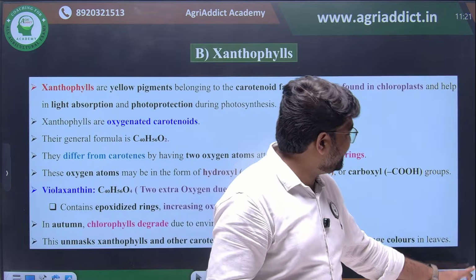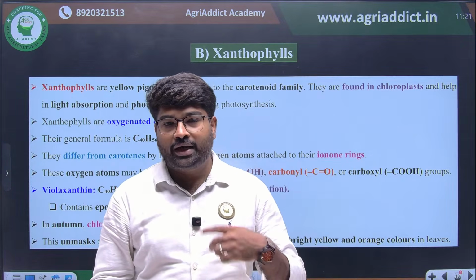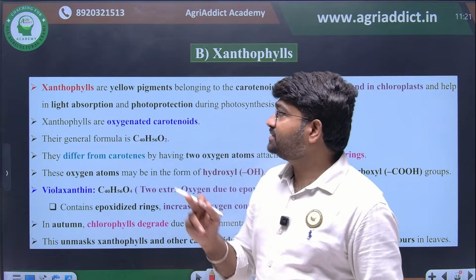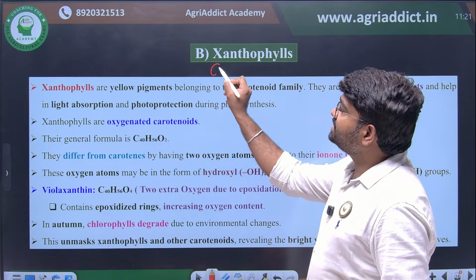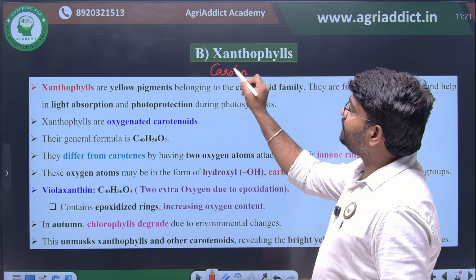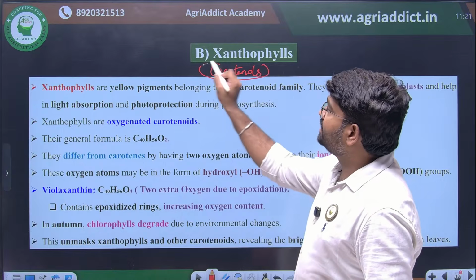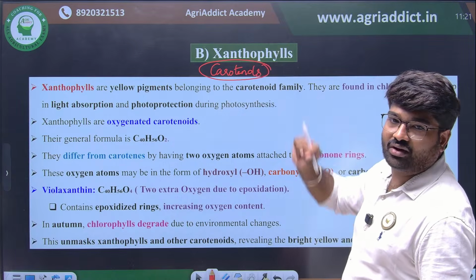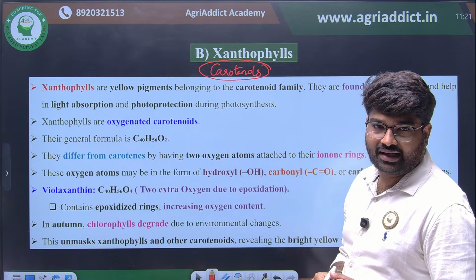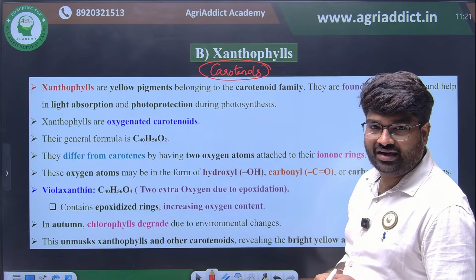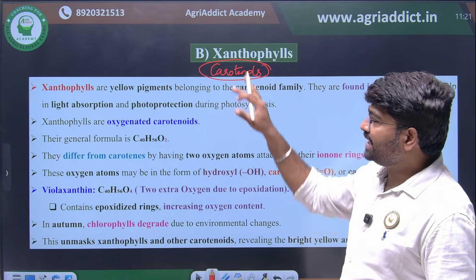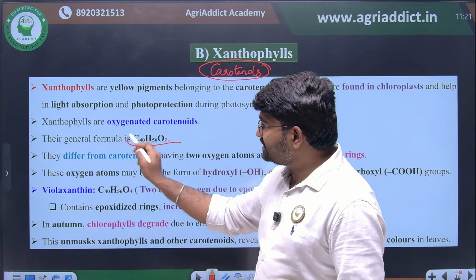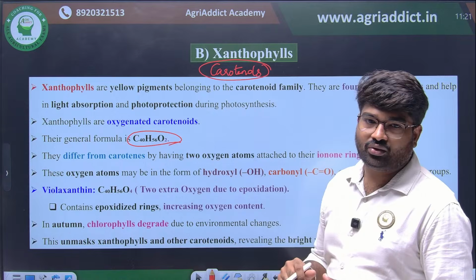We have seen about carotenes. Now we are going to see about carotenols. Carotenols we can also call xanthophylls. This is another important thing you have to remember.